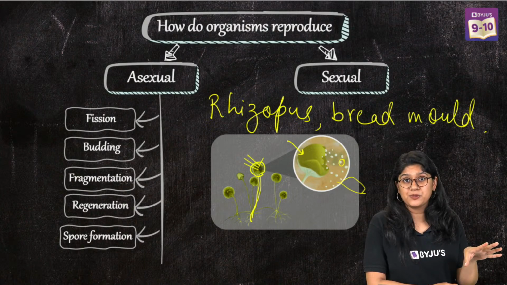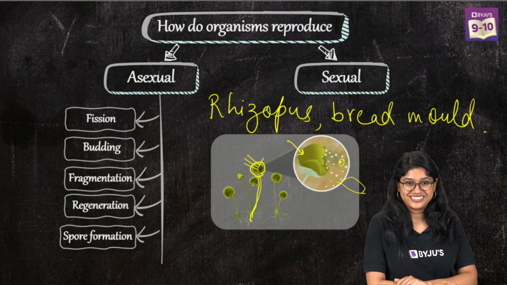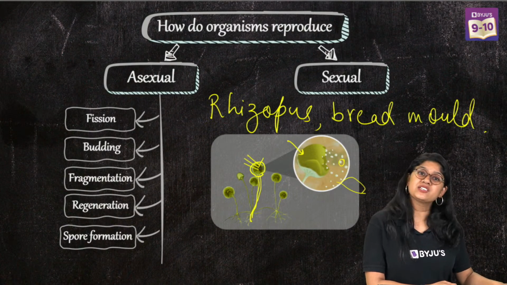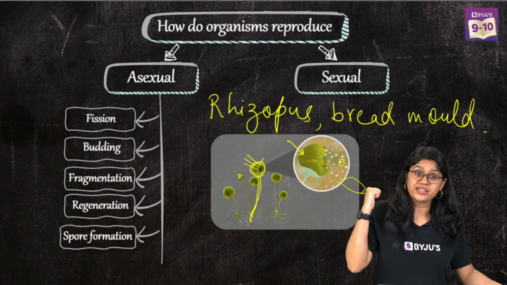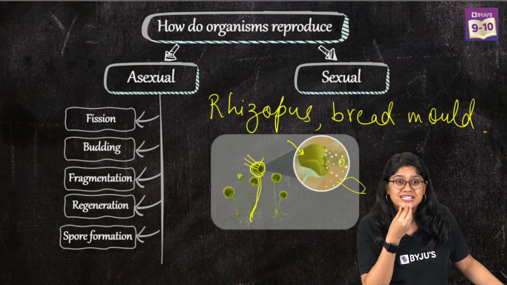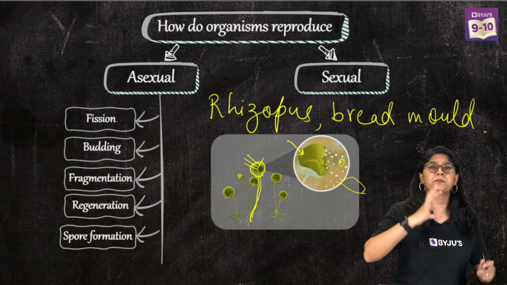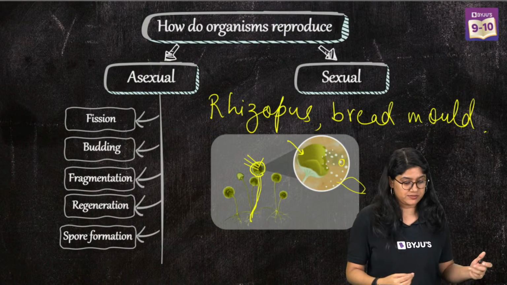Do remember the examples for it. We usually see this happening in the fungi. Very good, everyone. So please remember the example, and this question can come for 2 marks also. Yes. We usually call them rhizoids also. They are not properly developed roots.